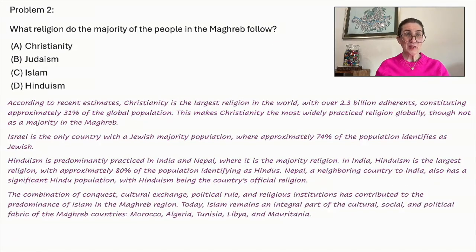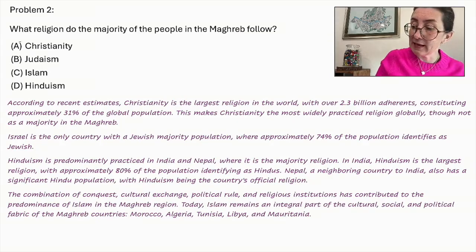Problem number 2. What religion do the majority of the people in the Maghreb follow? Christianity, Judaism, Islam, or Hinduism? According to recent estimates, Christianity is the largest religion in the world with over 2.3 billion adherents, constituting approximately 31% of the global population. This makes Christianity the most widely practiced religion globally, though not as a majority in the Maghreb. So we can eliminate that.